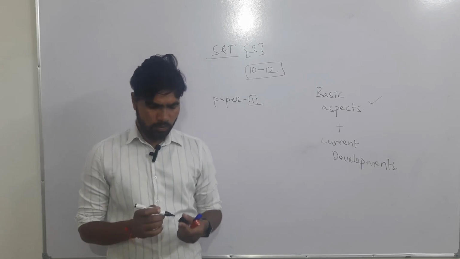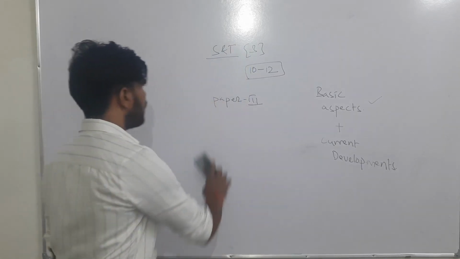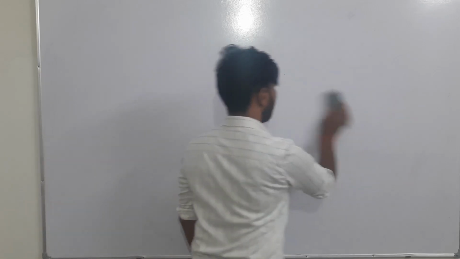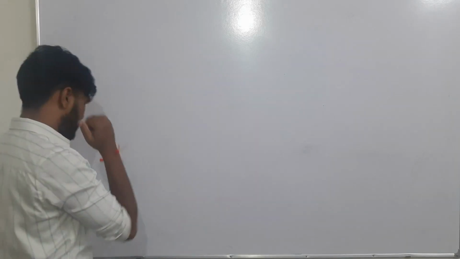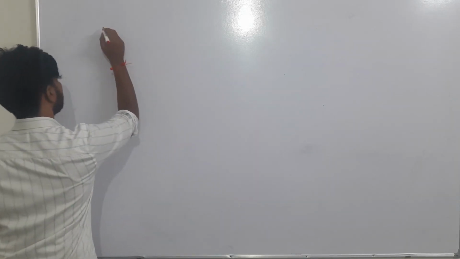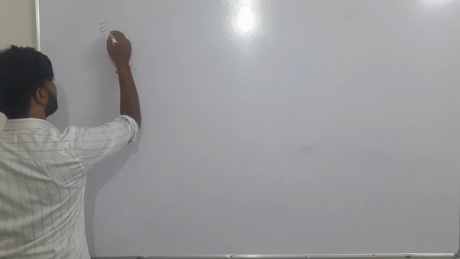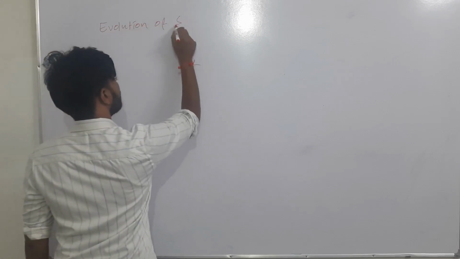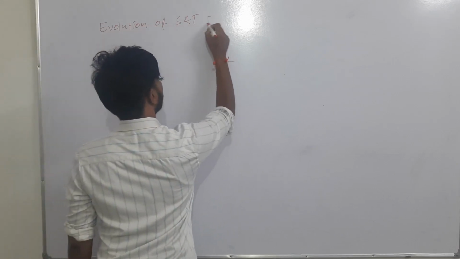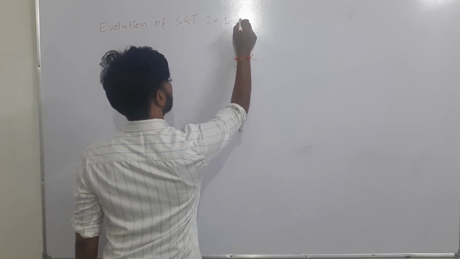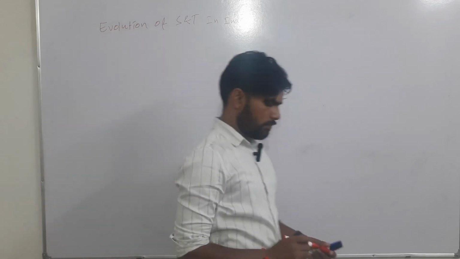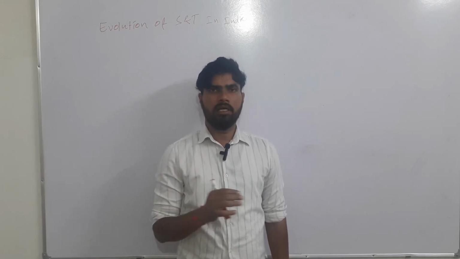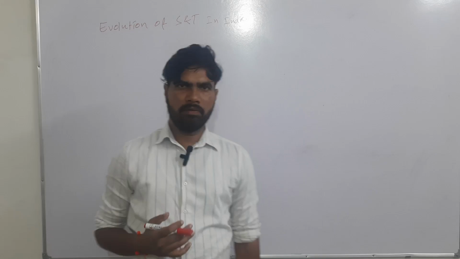We will move forward, and in science and technology, as the first chapter, we will study the evolution of science and technology in India. In this we will study the advancements in science and technology in ancient India, and after that in medieval India.